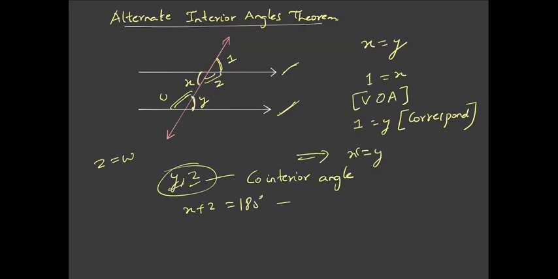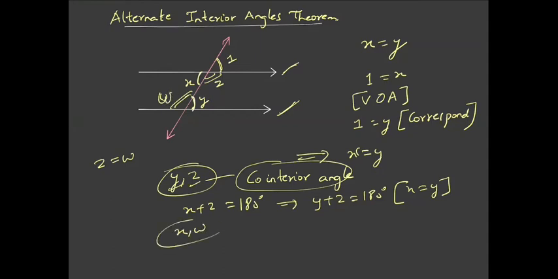And since X is equal to Y, we can say that Y plus Z is equal to 180 degrees. So angles on the same side of the transversal, that is co-interior angles, are supplementary. Similarly, angles X and W are supplementary. X plus W is equal to 180 degrees.